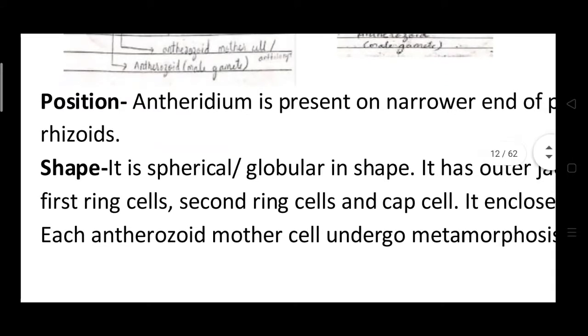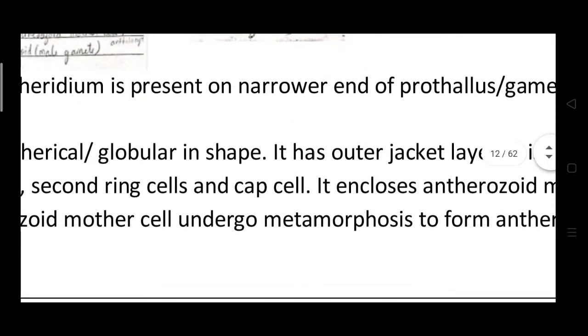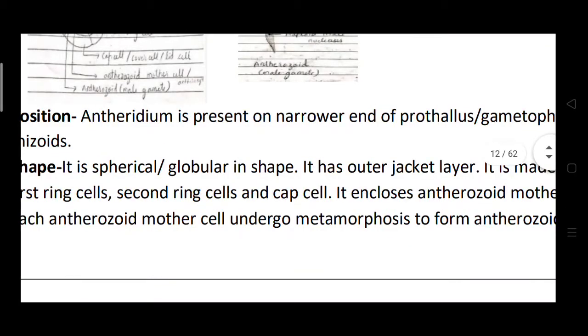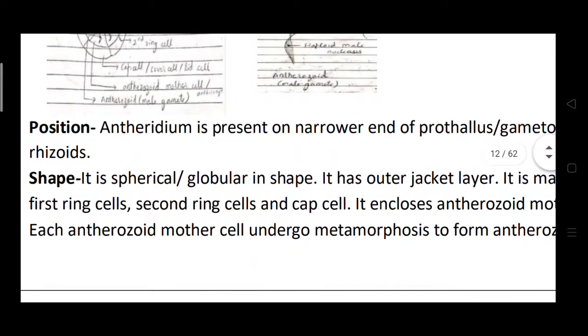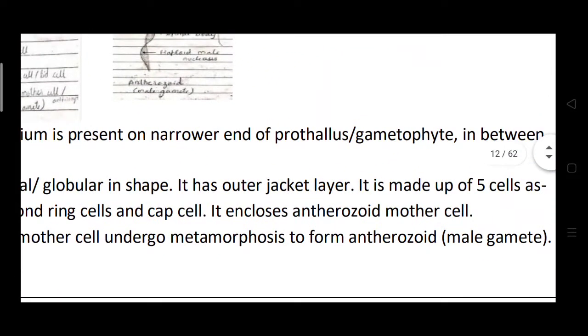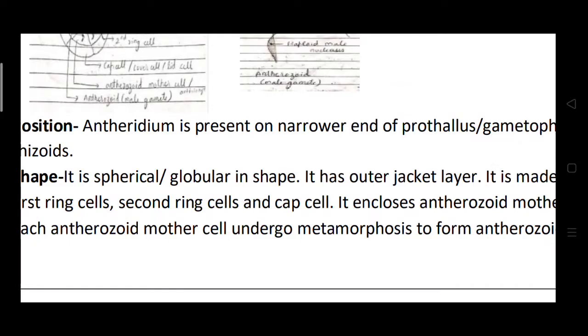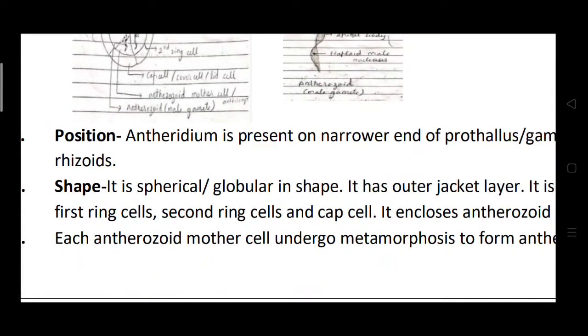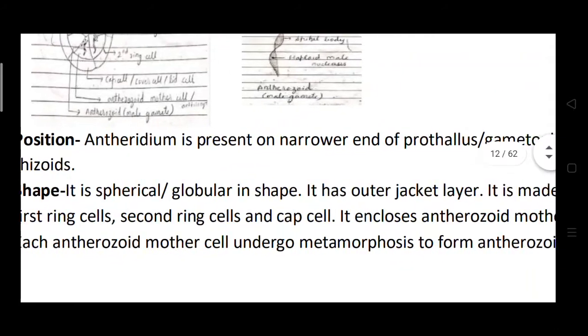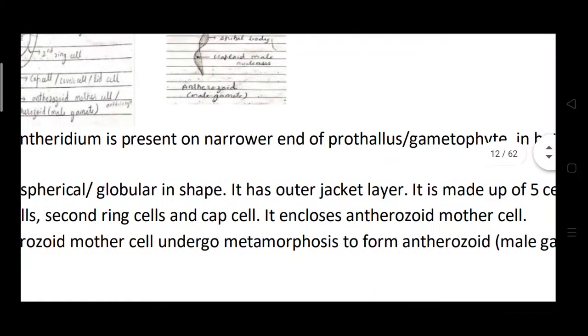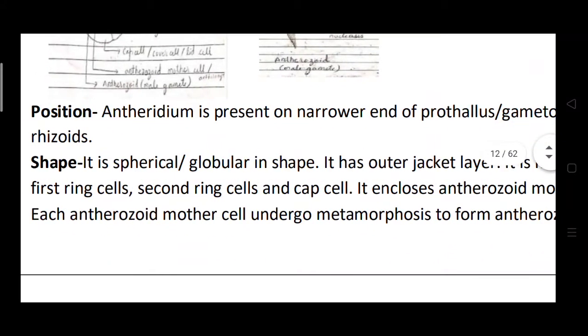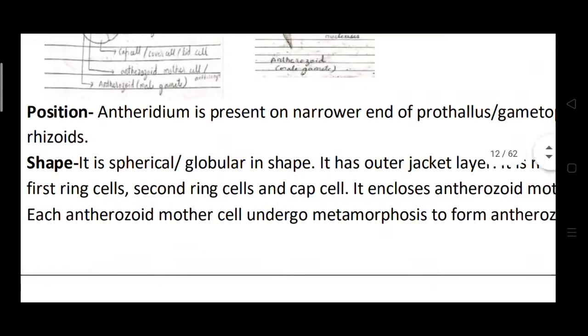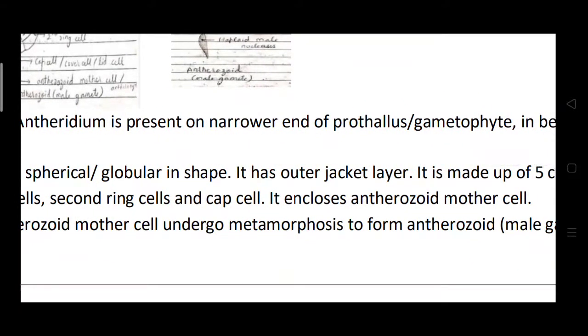The shape of this antheridium is spherical and globular, and it has an outer jacket layer. It is made up of 3 cells, as you see in the figure: the first ring cell, second ring cell and cap cell, and it also encloses the anthrozoid mother cells. These mother cells undergo metamorphosis and form the anthrozoids, that is the male gametes.